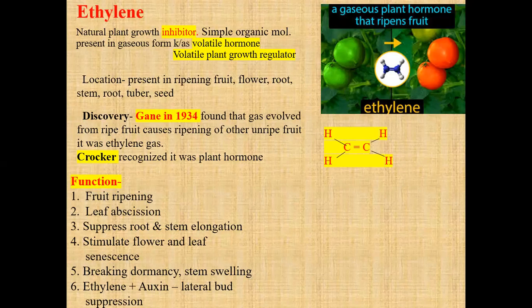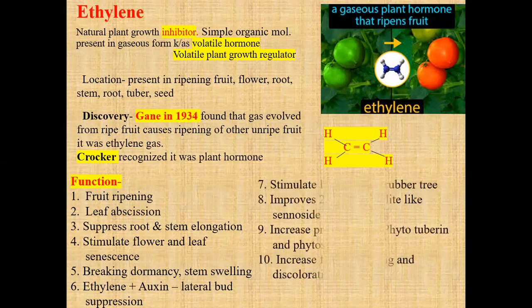It breaks the dormancy in case of stem swelling. Dormancy is broken down by ethylene, which improves germination. Then ethylene and auxin inhibit lateral bud formation, that is, they suppress the lateral bud formation. So this type of process happens in the case of ethylene.